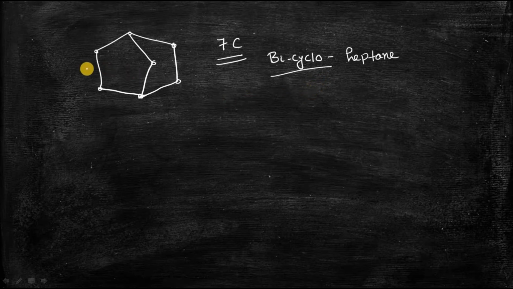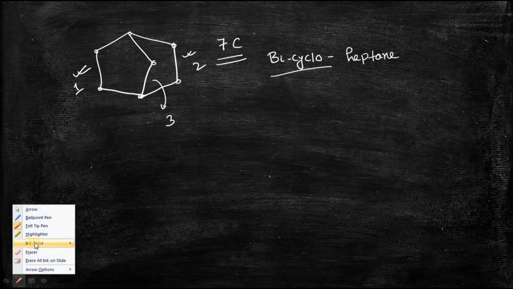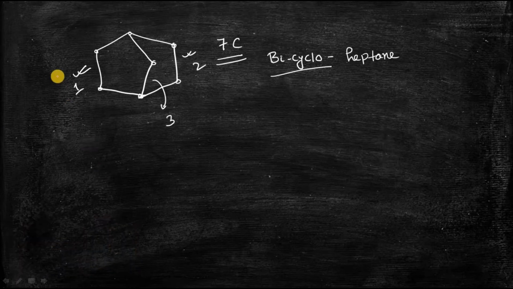So you can see there are basically 3 bridges. This is bridge number 1, this is bridge number 2, and this is bridge number 3. As you can see, bridge number 1 possesses 2 carbon atoms, bridge number 2 possesses 2 carbon atoms, and bridge number 3 possesses only 1 carbon atom. So how will you write?